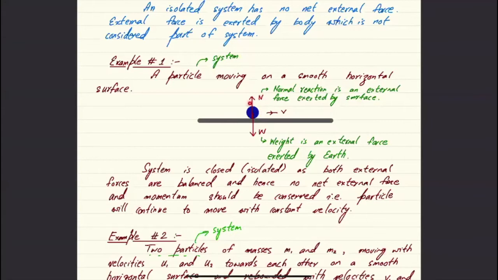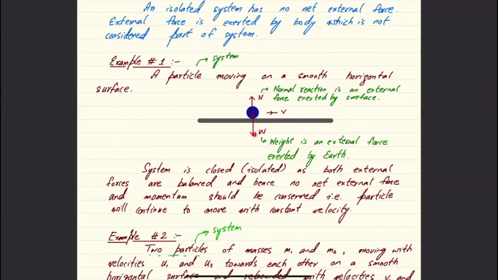One is the normal reaction, and the other one is the weight. The system over here is just this particle. And if the system is just this particle, then the normal reaction is exerted by the table, which is not part of the system. So normal reaction is an external force exerted by the table.